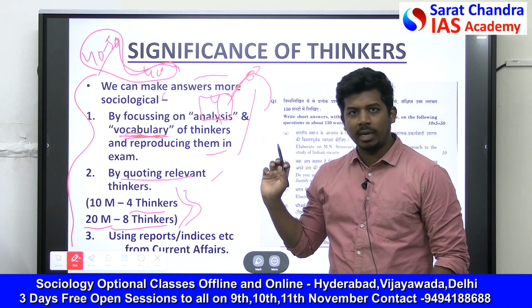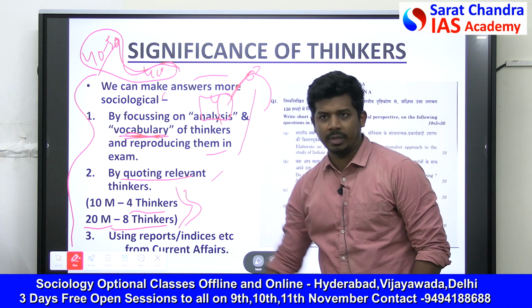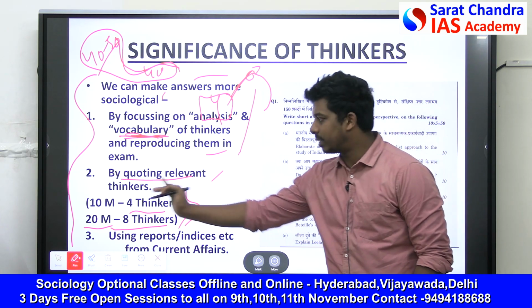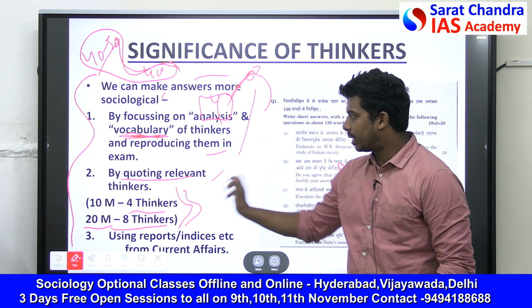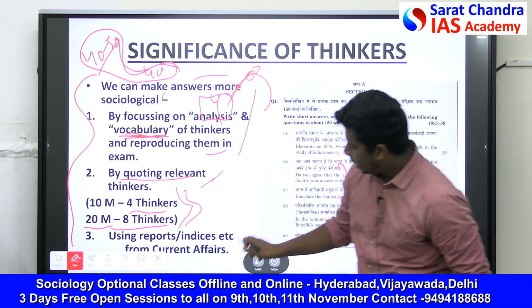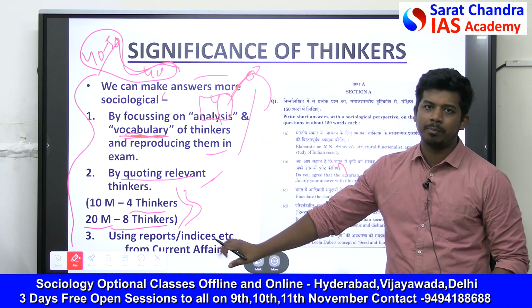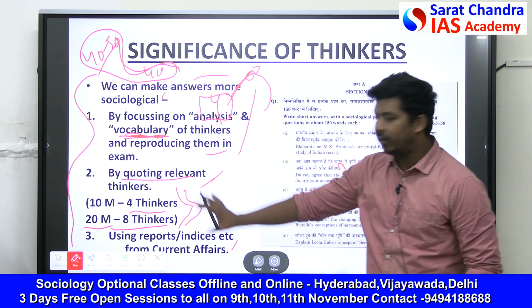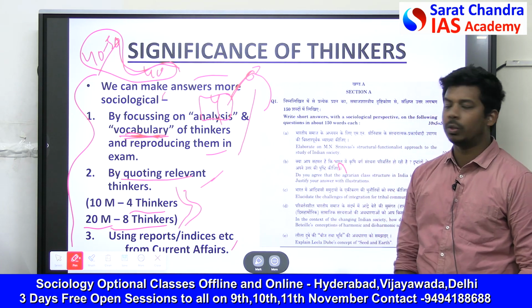Second way, to quote relevant thinkers. In general studies, you won't quote thinkers unless it is ethics. Next, the third way is using current affairs, reports and indices. So these are the three ways you can make your answer more sociological.